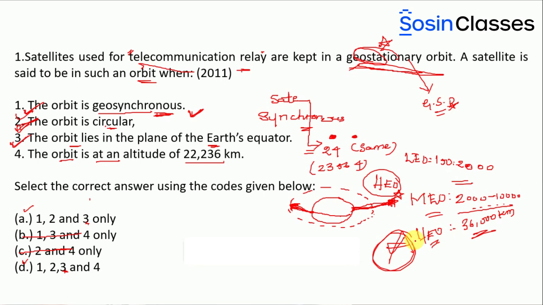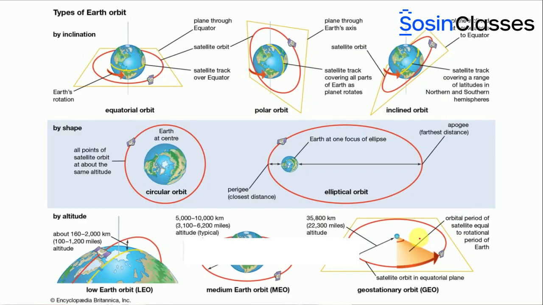To solve this question, we need to have certain basics from the types of orbits. As you can see here, these are the types of orbits. The orbits have been classified based on the height, based on the inclination, based on the place where they are rotating. For example, if you see the inclination, it is on the equator, so it's an equatorial orbit. Then you have something called a polar orbit, where it is orbiting the north and south pole. Then you have something called an inclined orbit.